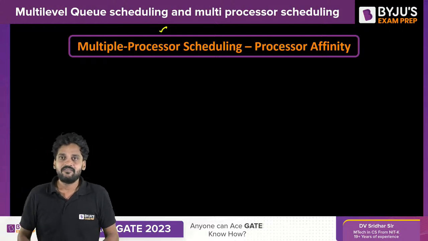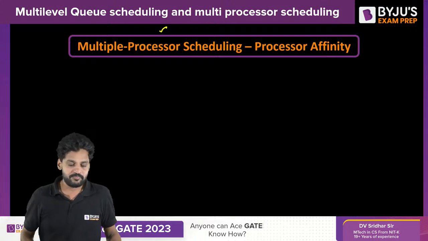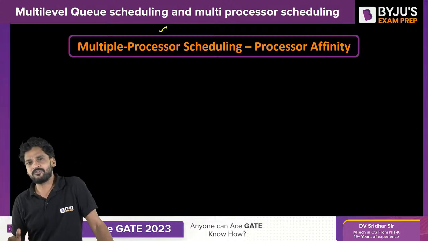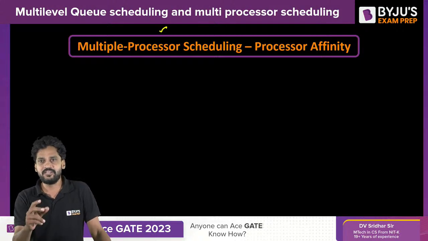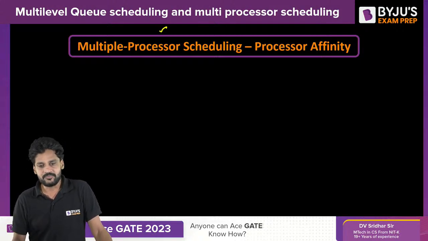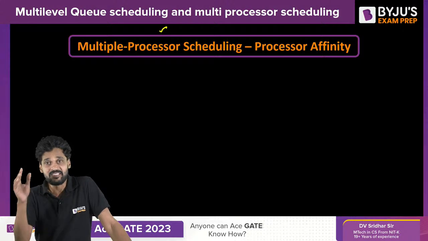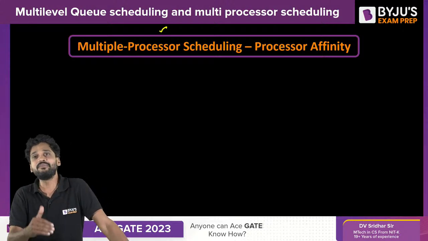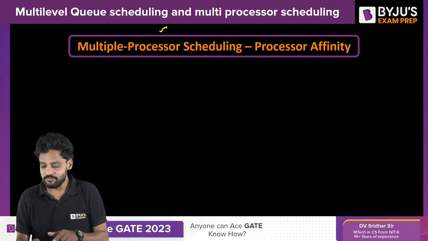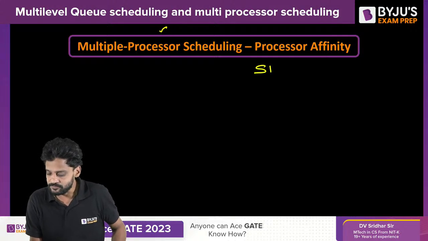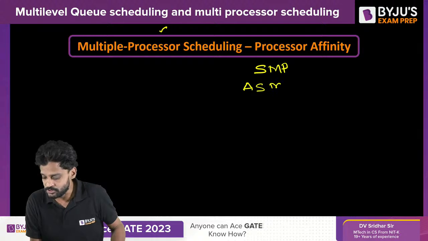When there is more than one processor, it is called a multiprocessor system. There are several types of multiprocessor systems, basically two. We call them symmetric multiprocessors and asymmetric multiprocessors. SMP, ASMP.